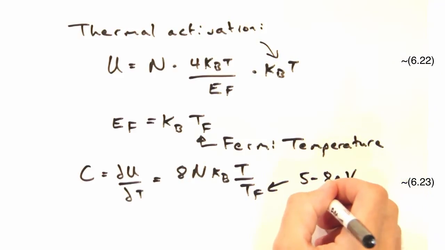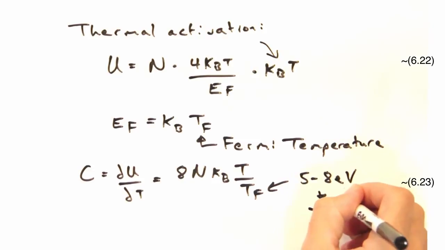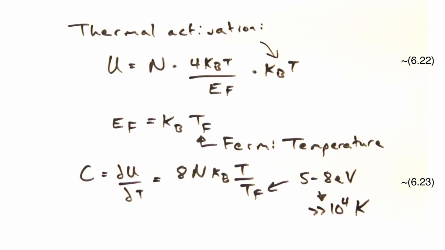Now people may be wondering how hot this Fermi temperature is. Typically, our Fermi energy is somewhere around 5 to 8 electron volts for a metal, which puts our Fermi temperature in the 70,000 K range.